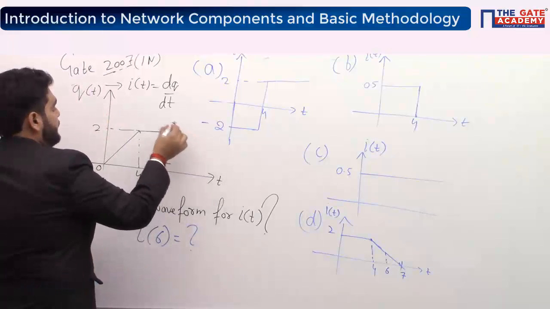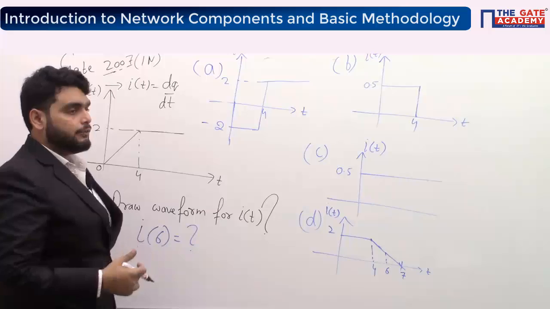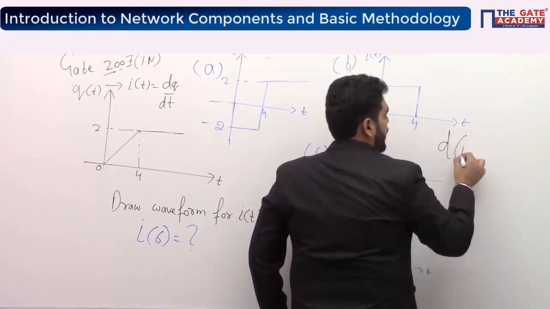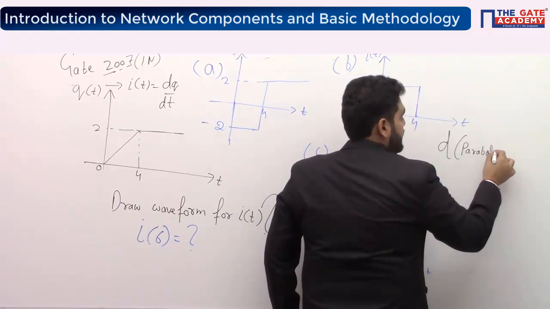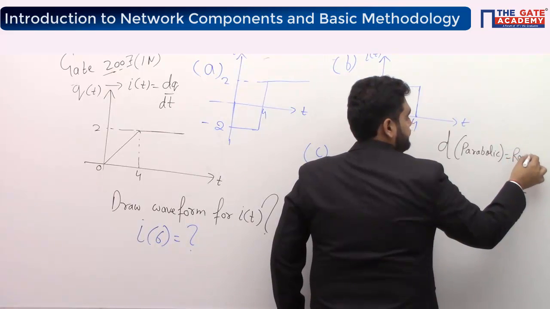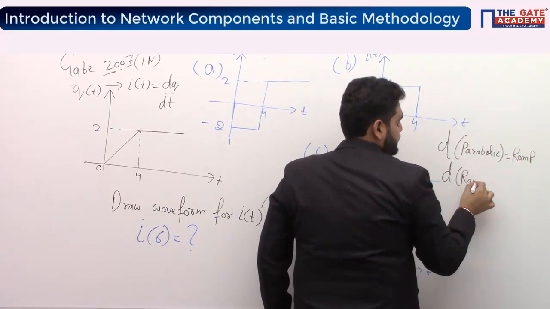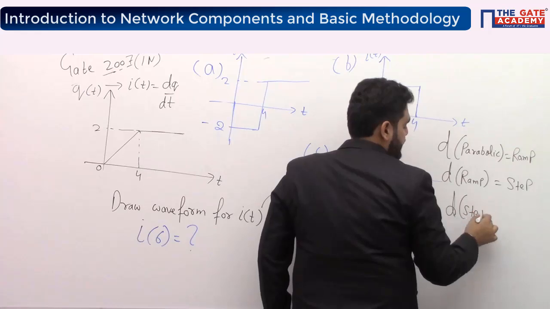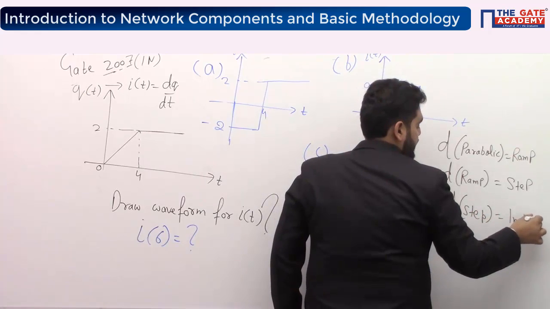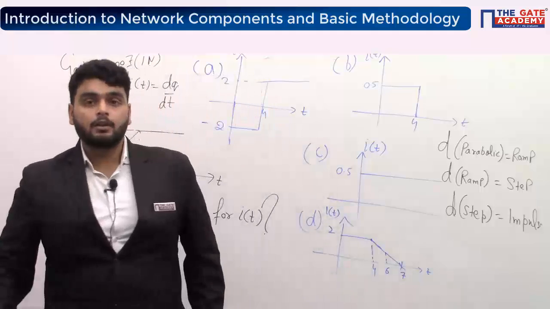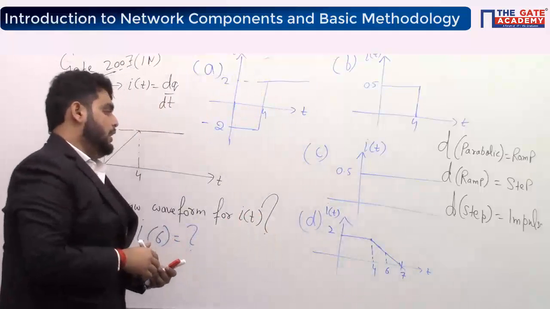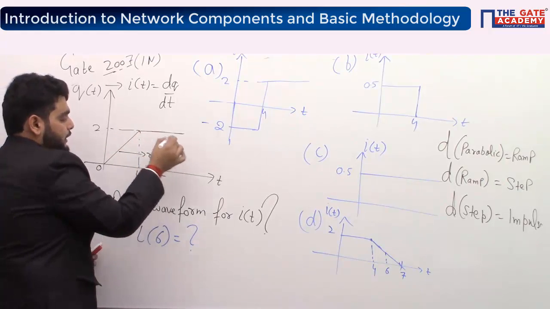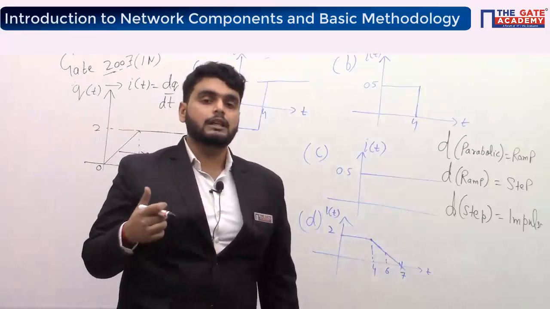So we have to differentiate this curve. For differentiation of the curve in signal system, you have learned some basics: differentiation of a parabolic curve will give you a ramp, differentiation of a ramp will give you a step signal, and differentiation of a step will give you an impulse signal. Okay, this basic you have learned in signal system. So you can see, this is what? This is a ramp signal. Differentiation of this ramp signal will give you the step signal.